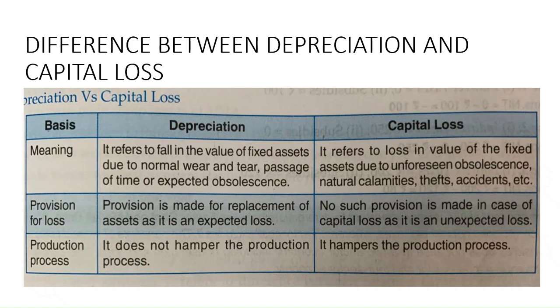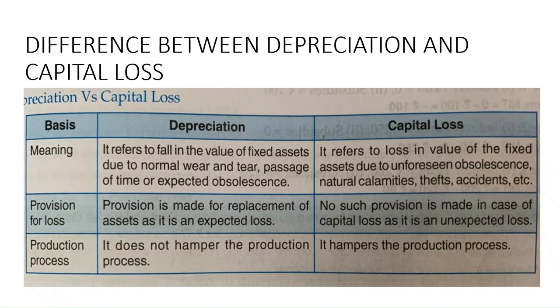So when there is a capital loss, it affects the production process. Supposing because of earthquake or the forest fire in an area, the whole area gets destroyed. So that is a capital loss that will have an effect on the production. If factories and other things get burned, it will lead to hampering the production process. While in depreciation, since you have kept the provision, the production will continue to happen.